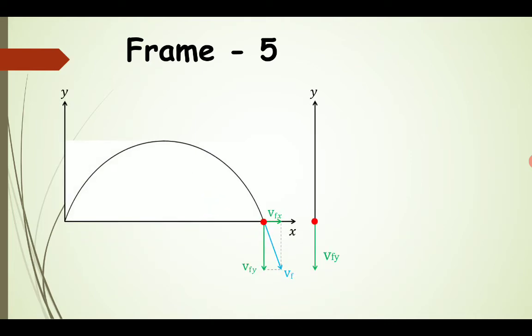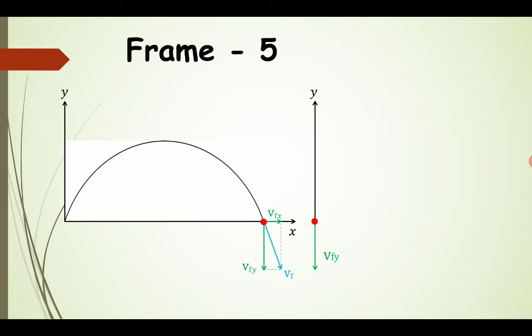Now after this we have the third last frame, which is the frame in which the particle is reaching its final destination. So the projectile is here at the level of the ground, and this is the final velocity attained by the projectile, that is vf. And again we have two components, one along the horizontal to the surface and another one perpendicular, acting down at this point.